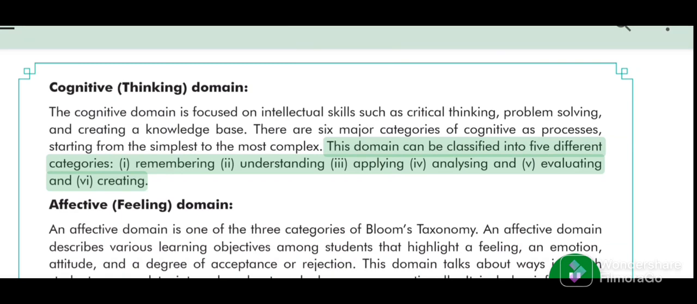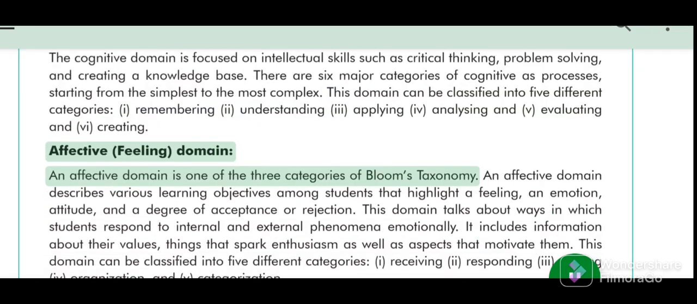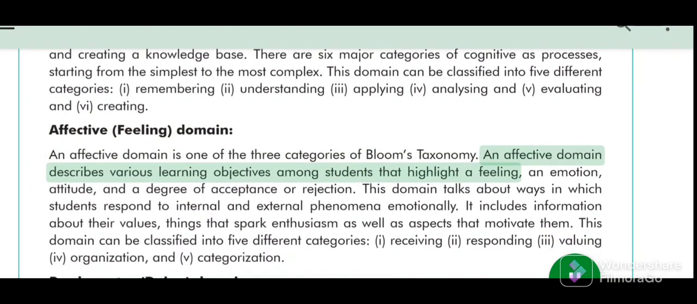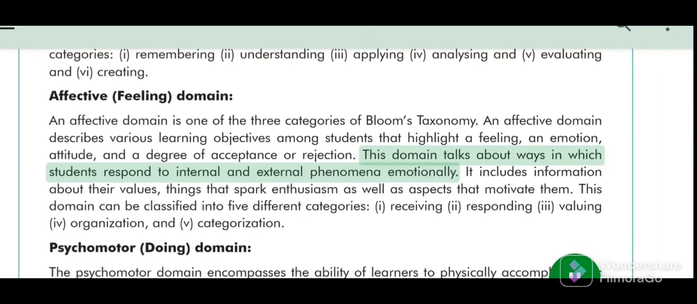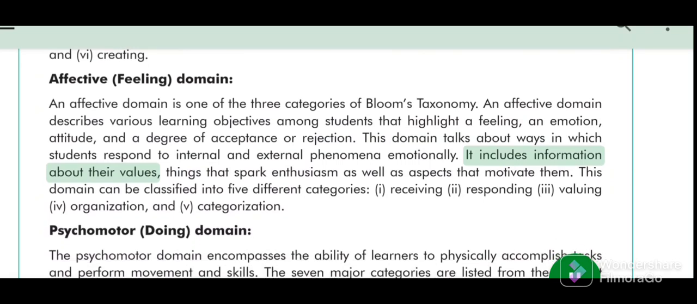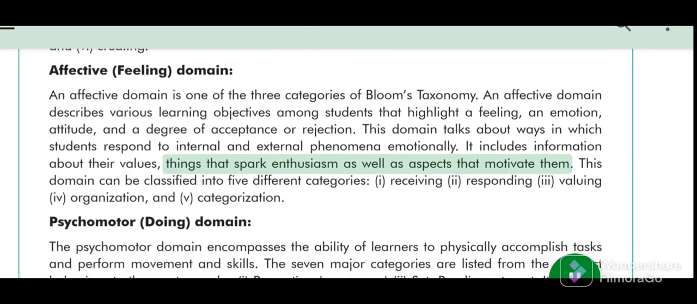Creating. Affective, feeling domain. An affective domain is one of the 3 categories of Bloom's taxonomy. An affective domain describes various learning objectives among students that highlight a feeling, an emotion, attitude, and a degree of acceptance or rejection. This domain talks about ways in which students respond to internal and external phenomena emotionally. It includes information about their values, things that spark enthusiasm, as well as aspects that motivate them.